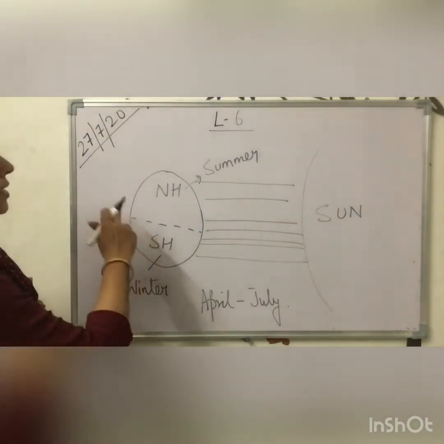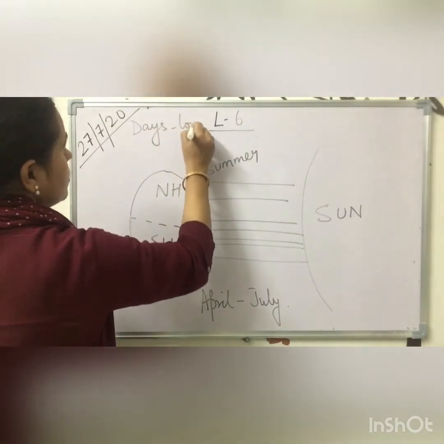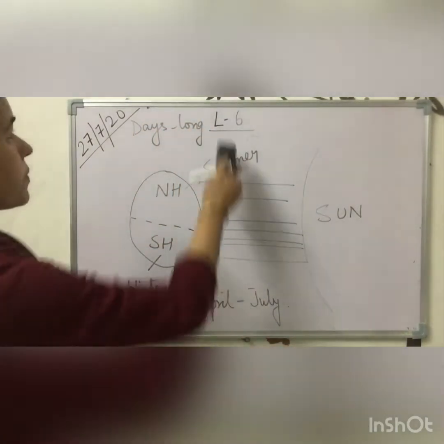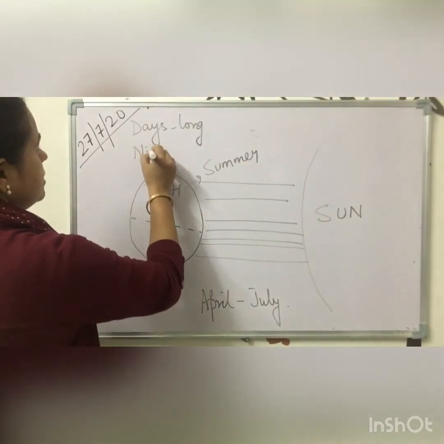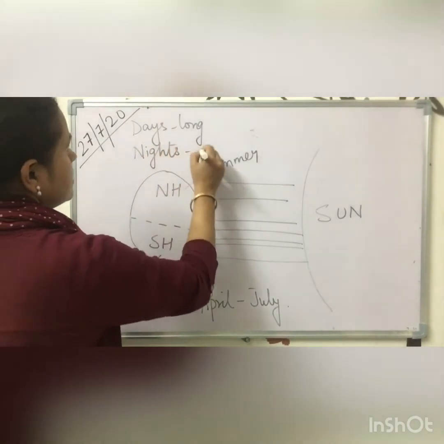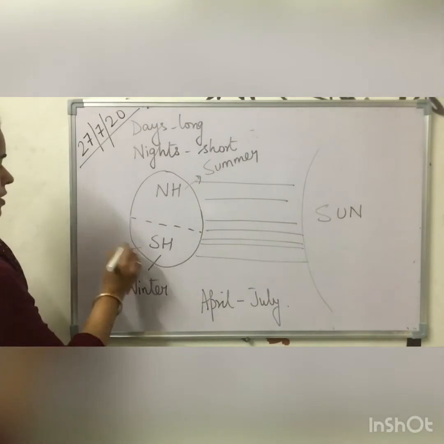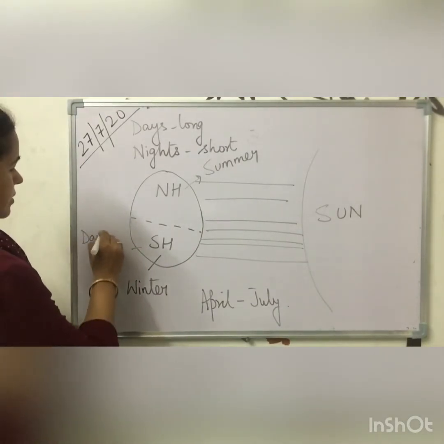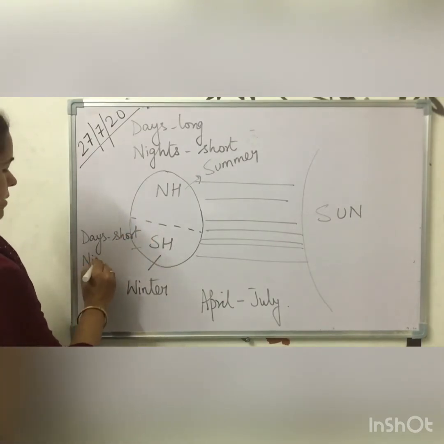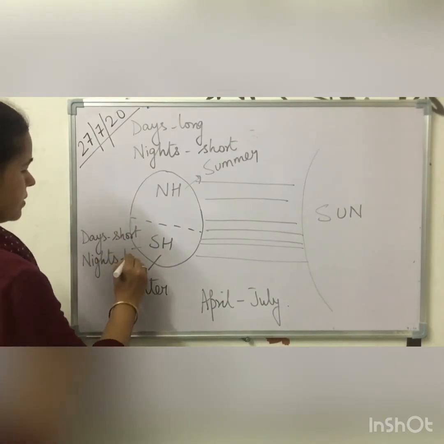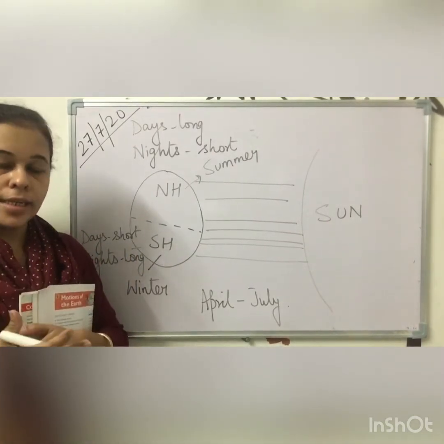As a result of this, in the northern hemisphere days are long and nights are short, and in the southern hemisphere days are short and nights are long. This is what we have covered till now.